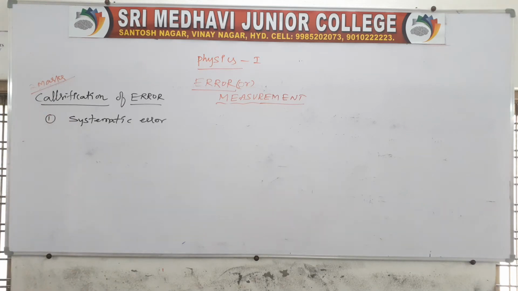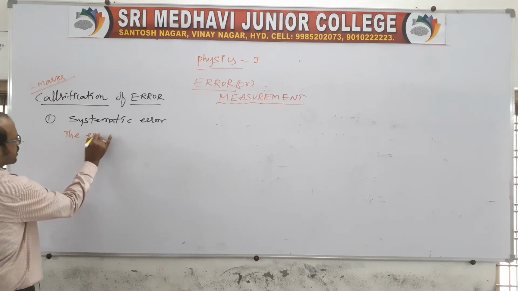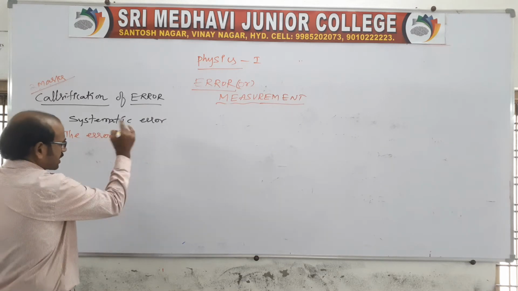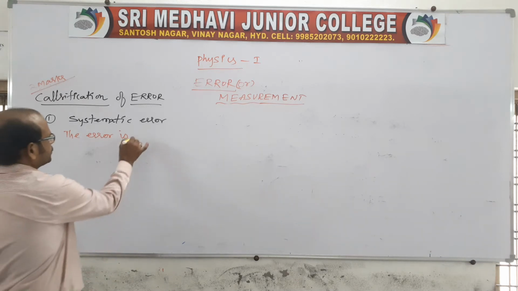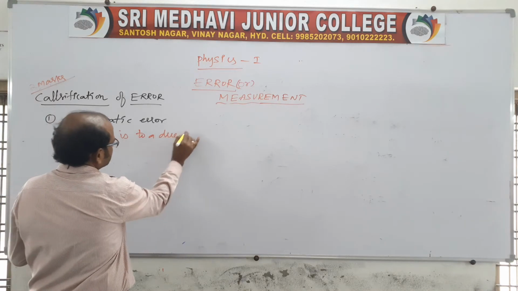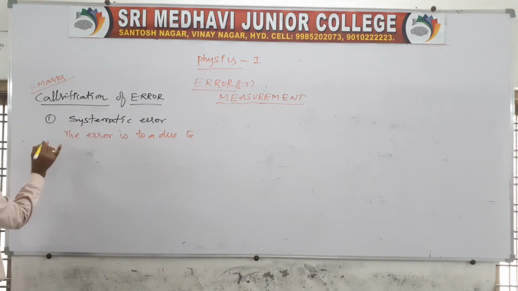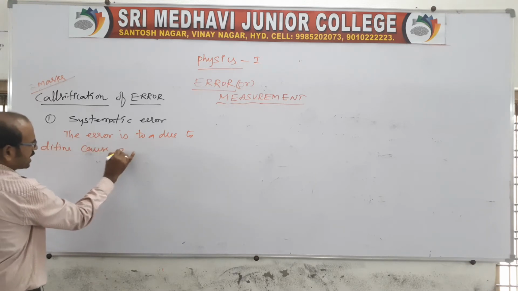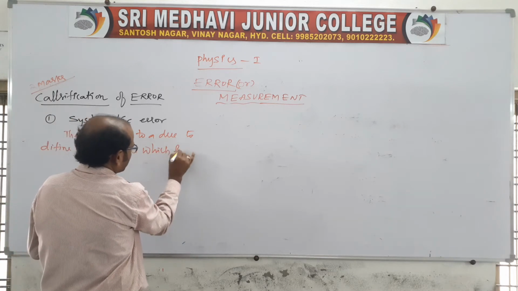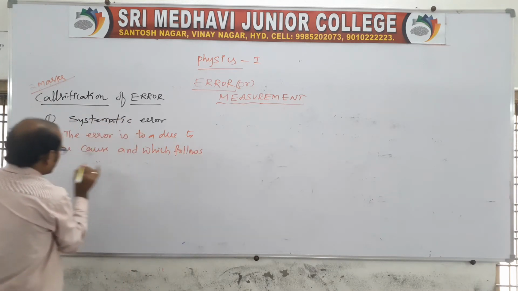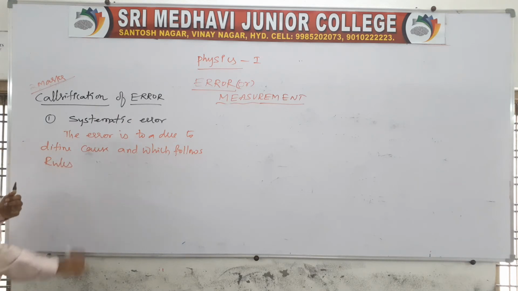Systematic error is nothing but the error that occurs due to a definite cause, and which follows a rule.